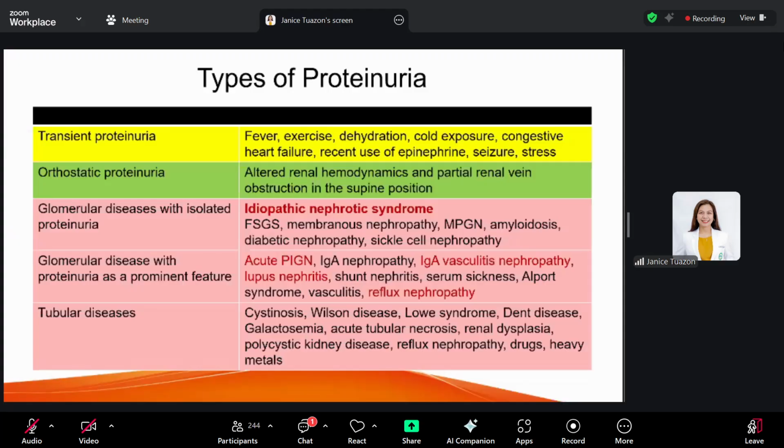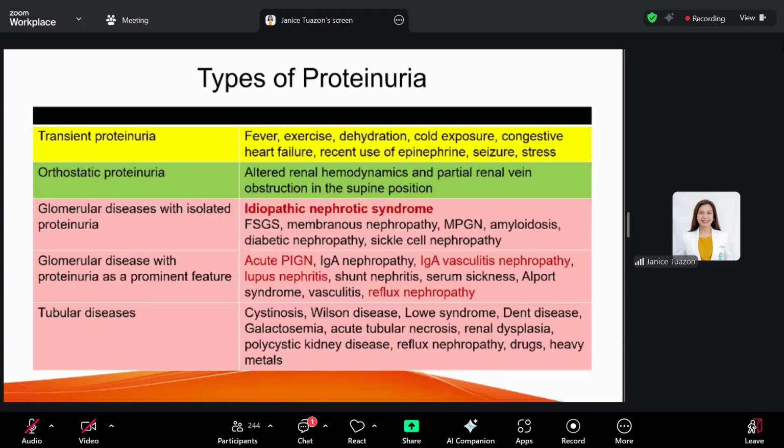Why? Because there is altered hemodynamics, no? Because there is partial obstruction of the left renal vein. So that is the proposed cause, but it's not really proven yet. No? So for evaluation, as I've said, you have to repeat your urinalysis, but you have to get the first morning void.